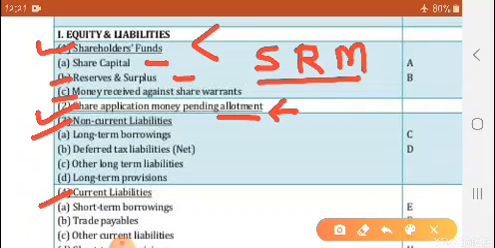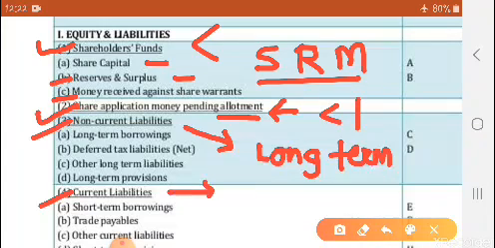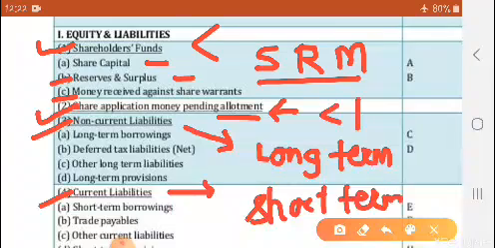If your basics are strong, then you know this. Non-current liabilities means long term, generally more than 1 year. Current liabilities means short term liabilities, generally for less than 1 year.